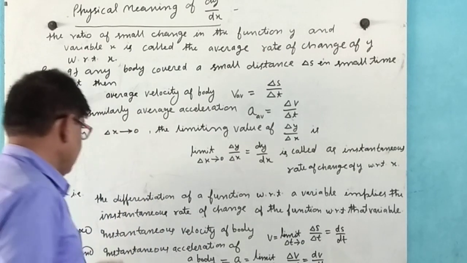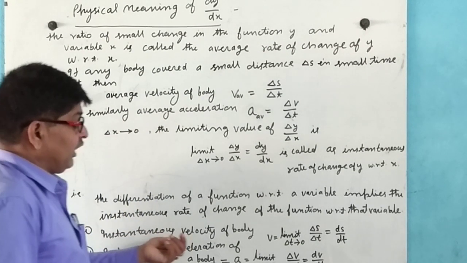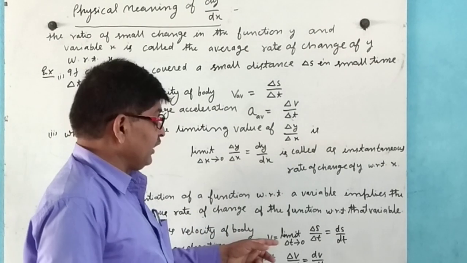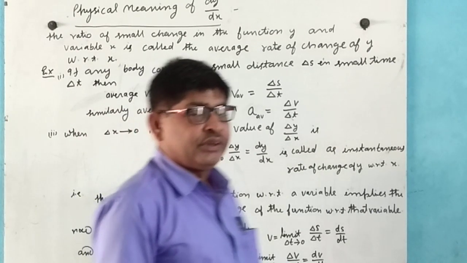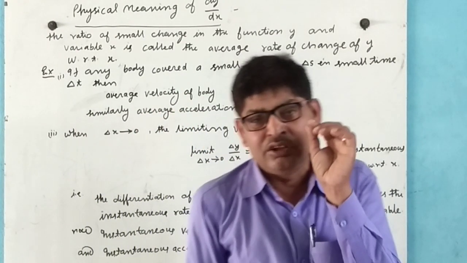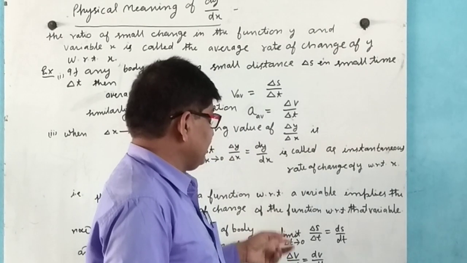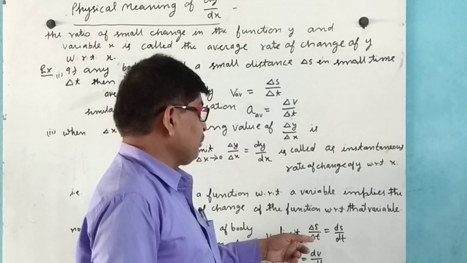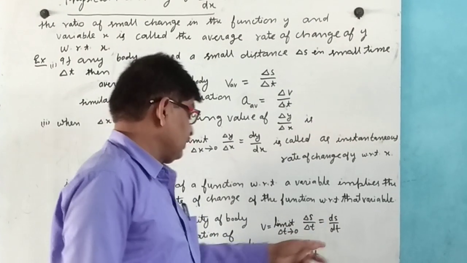In a similar sense, the instantaneous velocity of a body means limit delta t tends to 0, that is, we take time as a very small quantity, so limit delta t tends to 0 of delta s by delta t can be represented by ds by dt.